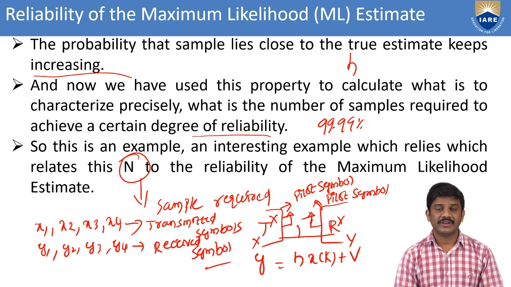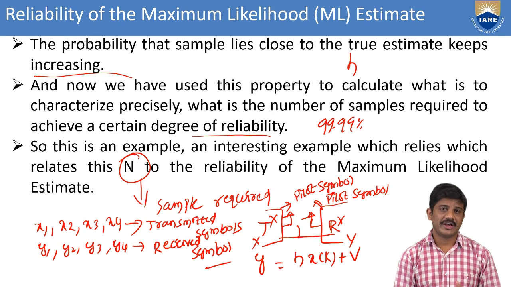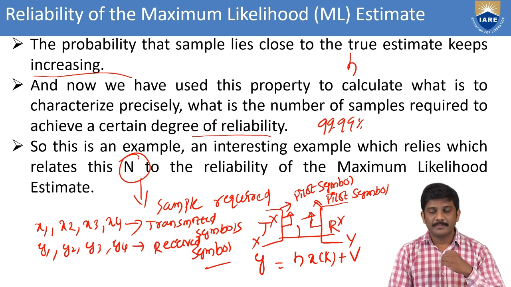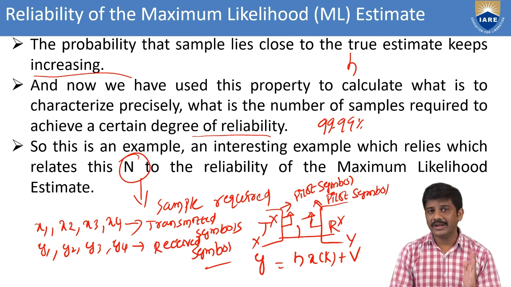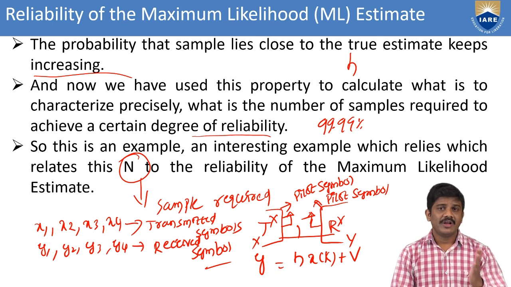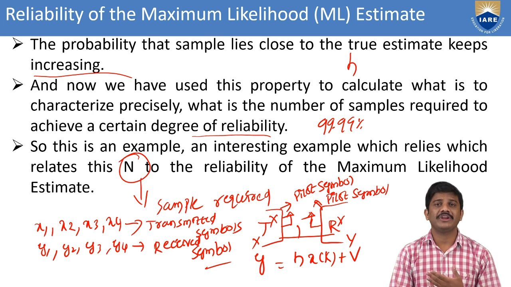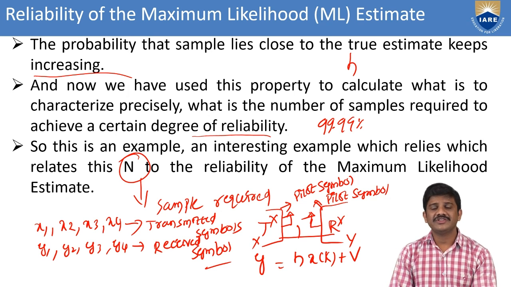Up to now we have mainly concentrated on the reliability of the maximum likelihood estimation. There we have the number of samples required in the likelihood function and also in the Q function, which is based on the probability density function, that is the PDF. In that we take some reliability of the parameters, based on certain levels of certainty, which here is 99.9%.